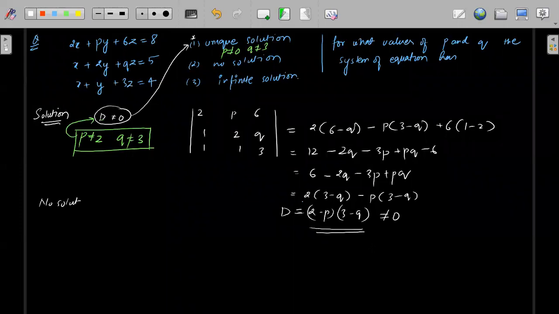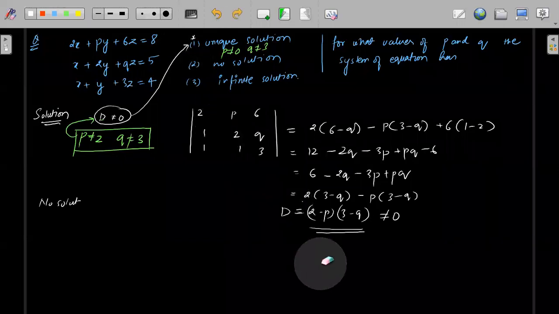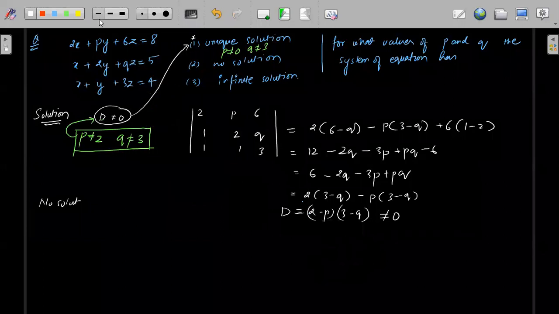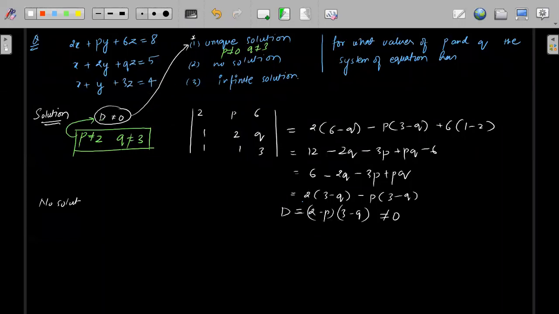We know D will be equal to 0 only when P is equal to 2 and Q is equal to 3. So if I take P not equal to 2 and Q not equal to 3, in that case D will never be equal to 0. That will be the case for me to have a unique solution. So for a unique solution, P should not be equal to 2 and Q should not be equal to 3. That's it. Understood? Okay, very good.